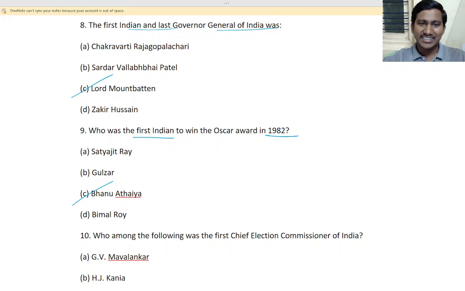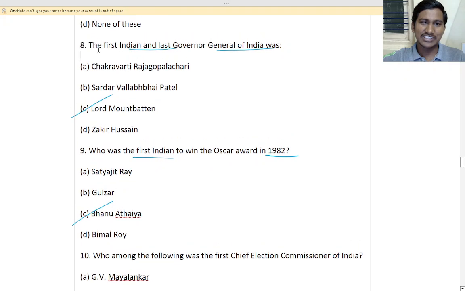That is Indian. Rajagopalachari was Indian. They are asking Indian only. Yes, sir. They asked first Indian. So first Indian and last Governor General of India was Sri Rajagopalachari. So that is the correct answer. That is Chakravarti Rajagopalachari, because it is given Indian.